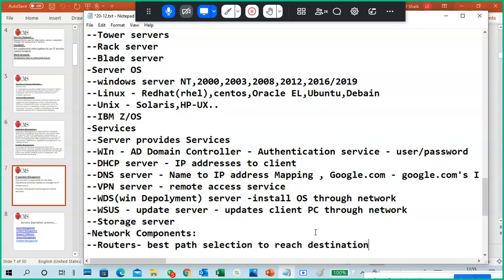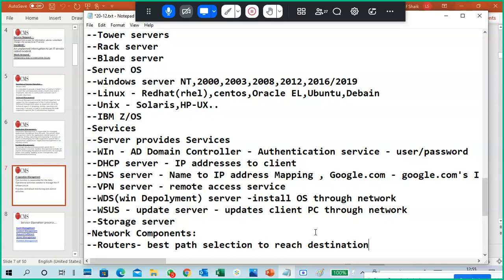But how to reach it? I am here in Visakhapatnam, and I want to reach Pune. How to reach it? There is one path, and another: Visakhapatnam to Chennai to Pune, Visakhapatnam to Bangalore to Pune, Visakhapatnam to Mumbai to Pune, Visakhapatnam to Bhopal to Pune. So which path? That is best path selection.